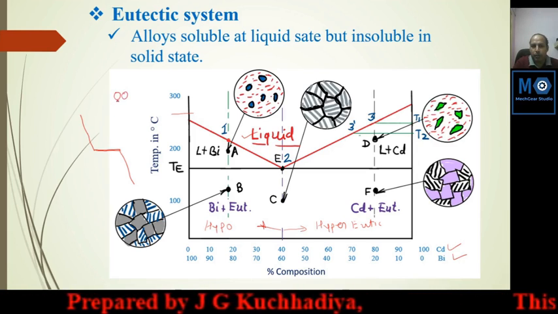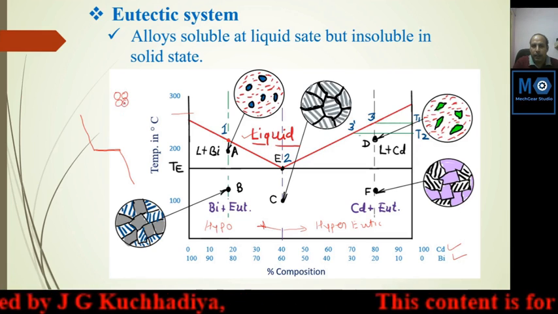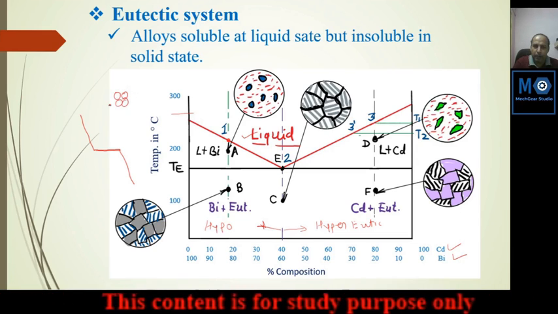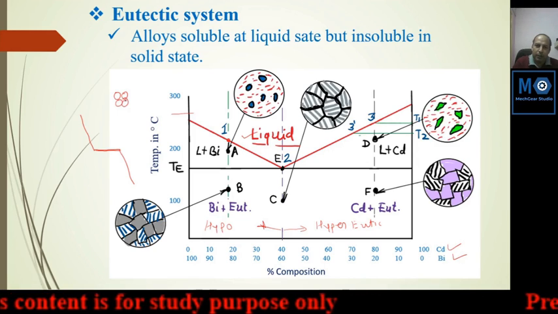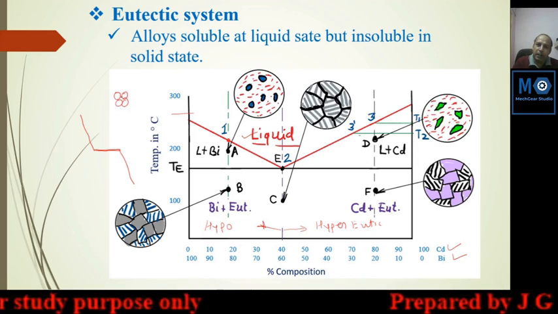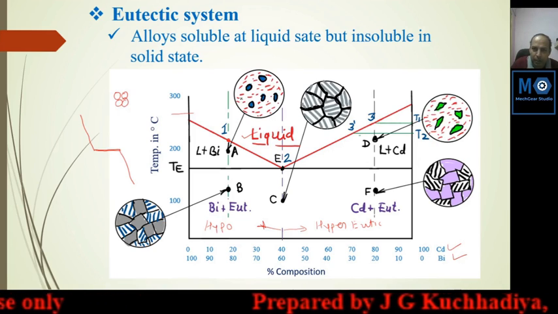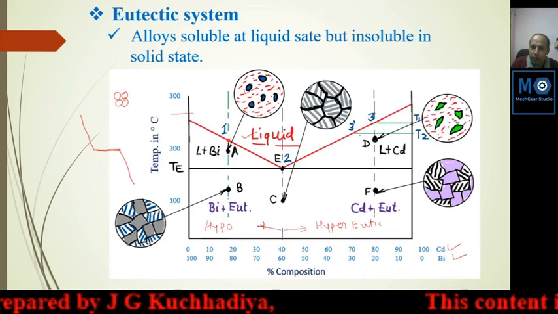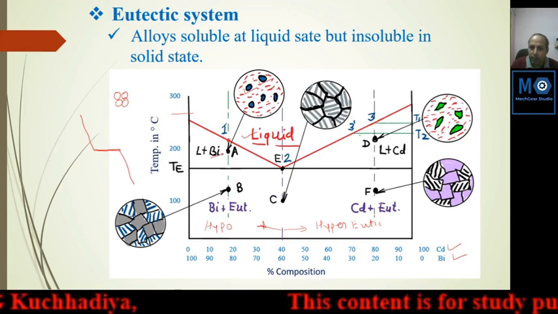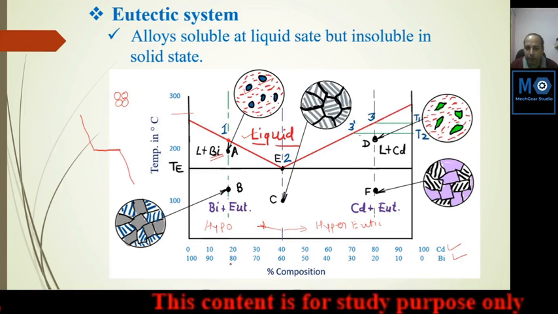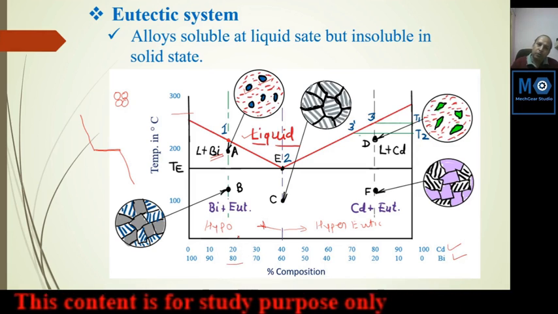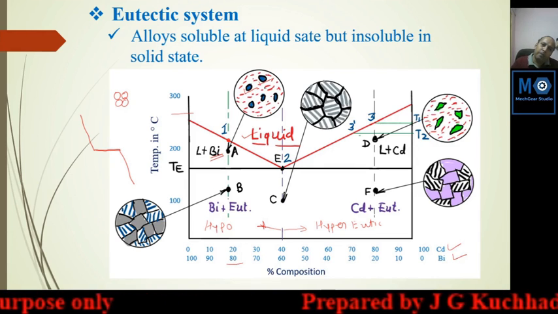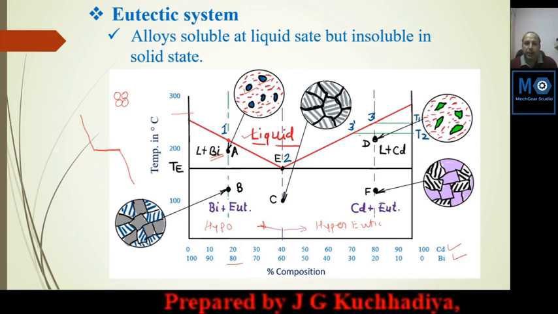There are a number of atoms making a dendrite in all directions. We are discussing two directions here, but there is a back side and front side also. Atoms adhere to each other, and this is known as dendrite creation. This is a sample of solid at point A, and at that point some dendrites of bismuth have started. Why did bismuth start? Because here the bismuth composition is higher, so the higher amount will start solidification first. So here 5 dendrites of bismuth are created.